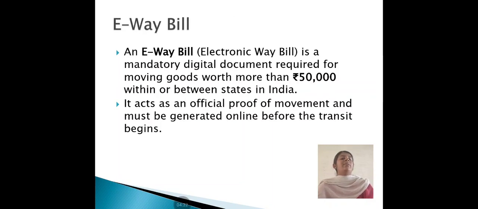E-way billing. What is e-way billing? E-way billing means electronic way billing, a digital document required for moving goods worth more than 50,000 rupees within or between states in India. It acts as the official proof of movement and must be generated online before the transit begins.